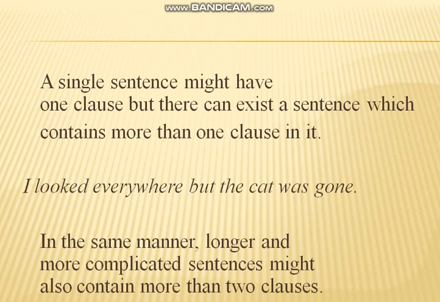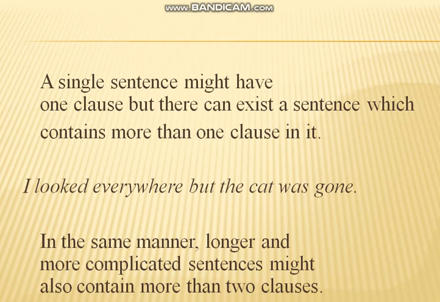Look at the example: I looked everywhere but the cat was gone. As we have discussed in the types of sentences, certain sentences are compound sentences and certain are complex sentences. So in that case, a sentence consists of two or more clauses.